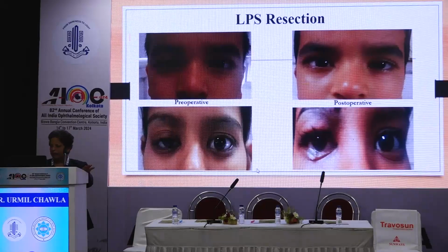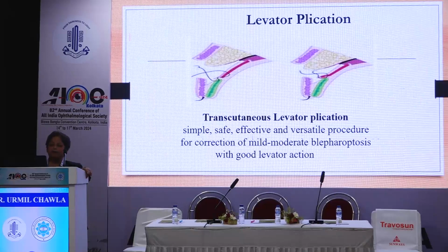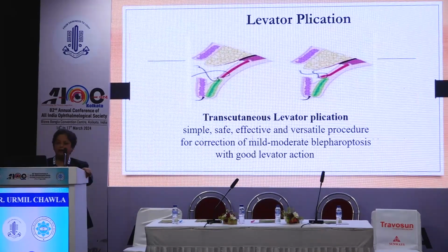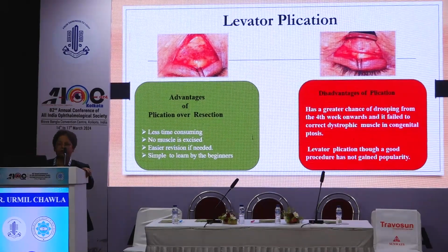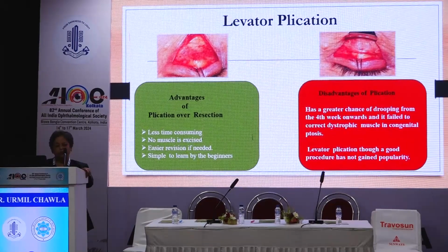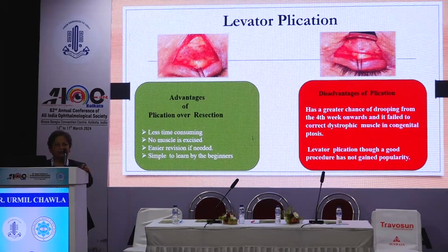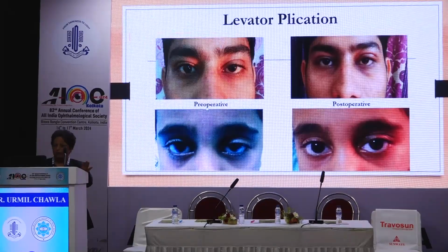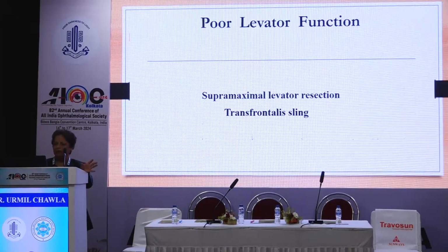Going to the next, the LPS levator plication. It is a simple, safe, effective and versatile procedure for correction again of mild to moderate blepharoptosis. Advantages are it is less time consuming, no muscle is excised, earlier revision if needed can be done, and it is simple to learn for beginners. However, disadvantages are that it has a greater chance of drooping from the 4th week onwards, and it fails to correct dystrophic muscle in congenital ptosis. Though it is a good procedure, I still prefer LPS resection, and I've seen the majority preferring that. Although I have done a number of cases, if given a choice, I prefer LPS resection. Maybe my results are better with that.